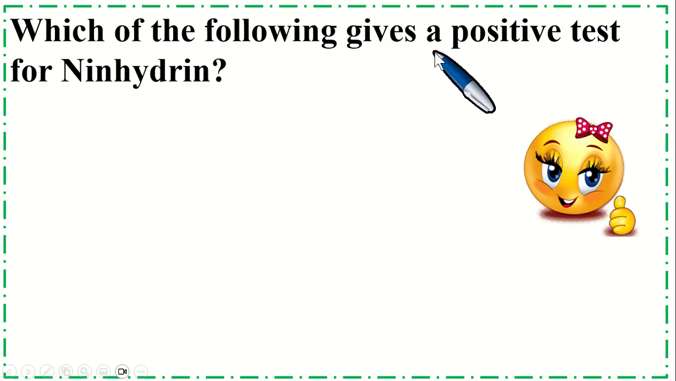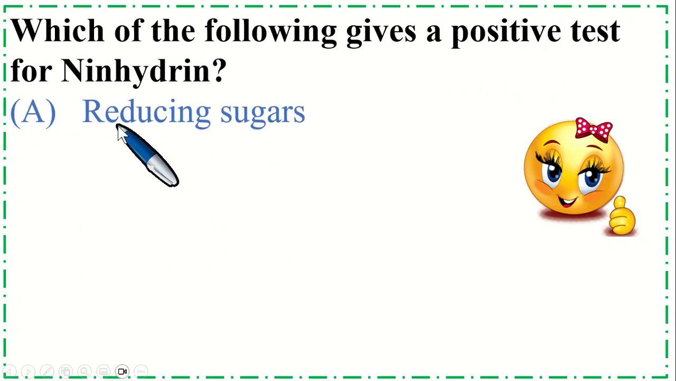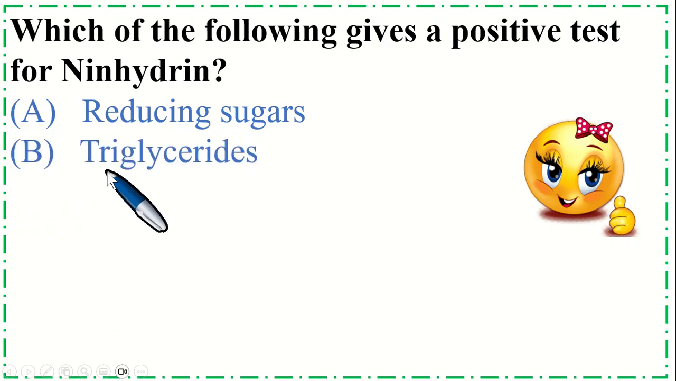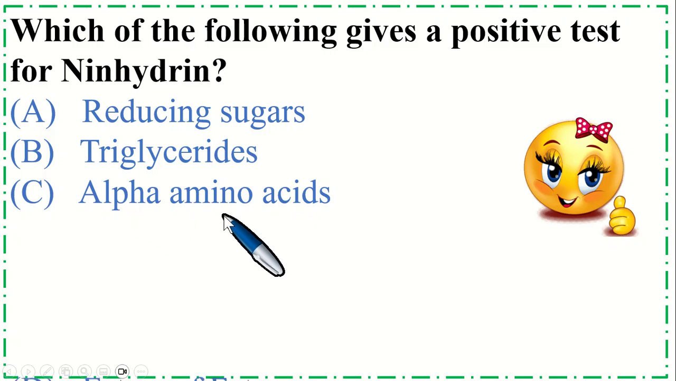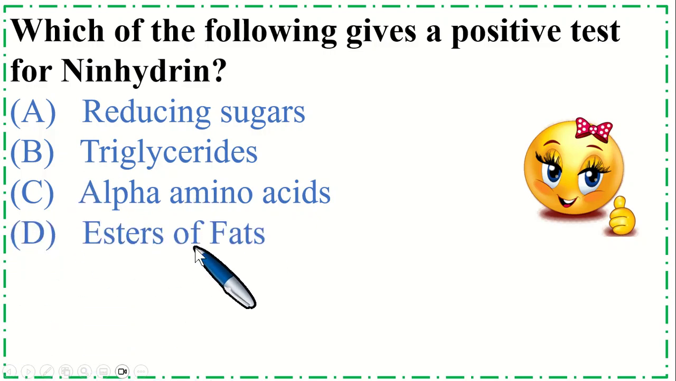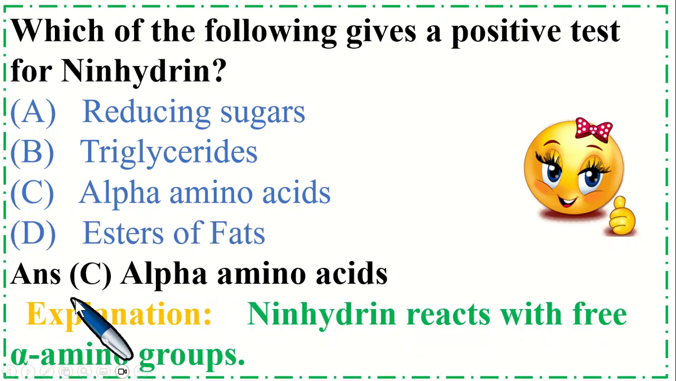Which of the following gives a positive test for ninhydrin? Option A, reducing sugar, B, triglyceride, C, alpha amino acids, and option D, esters of fats. So the correct option is C, alpha amino acids. Explanation is ninhydrin reacts with free amino acid, alpha amino groups.